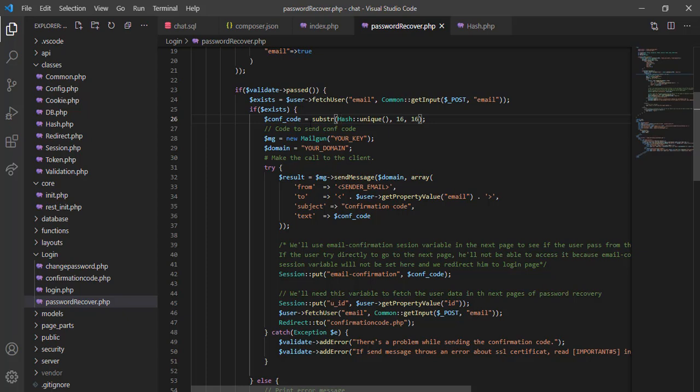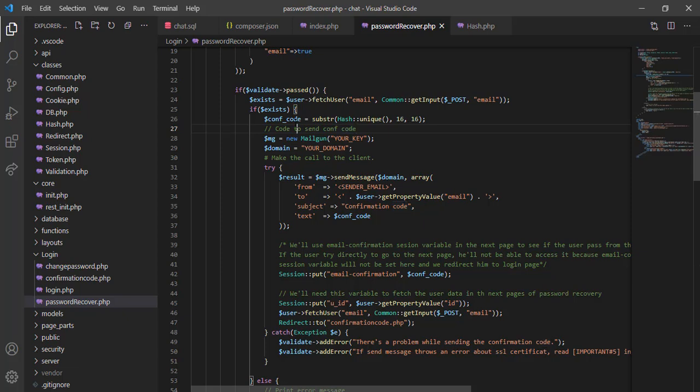Now we generate this hash and we take only 16 characters, from 0 to 16, because the hash length is, I think, 32. So we take 16 characters.